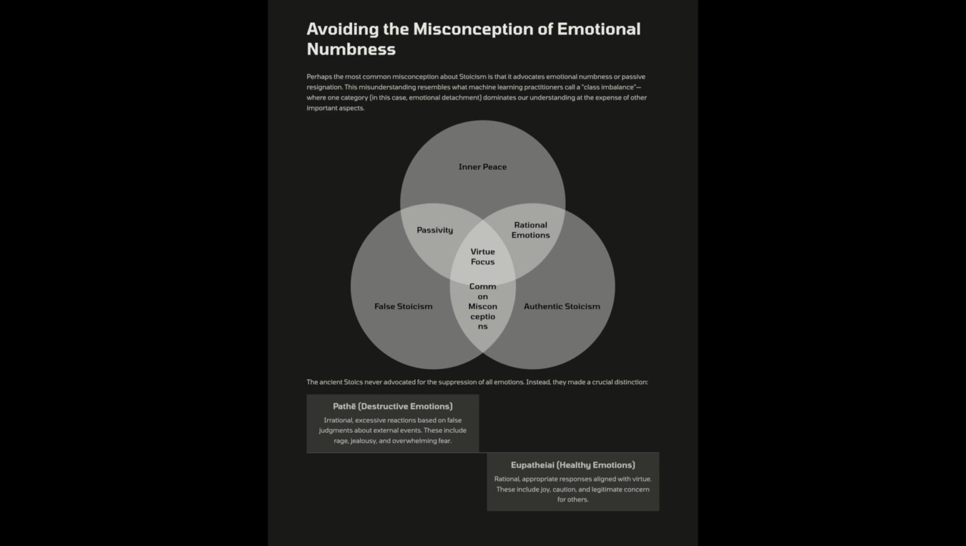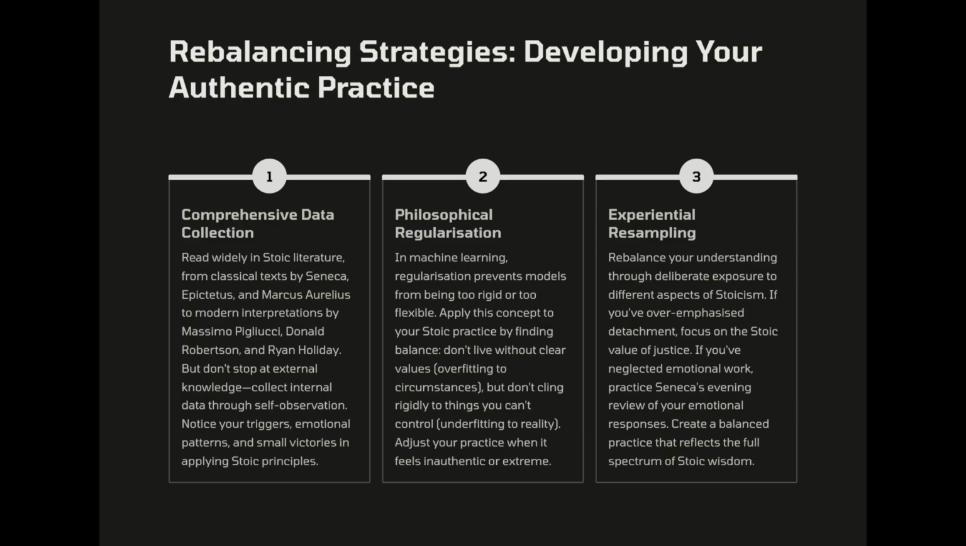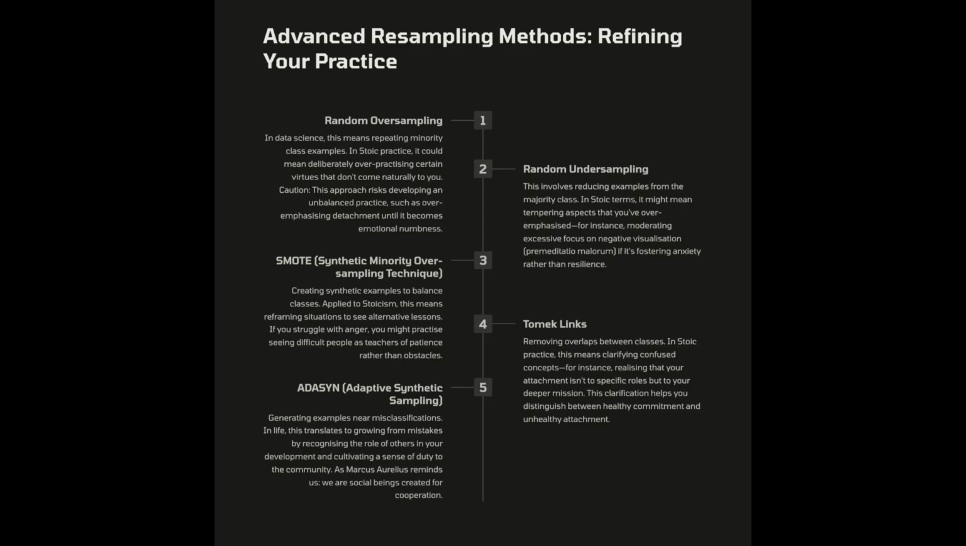In ML, class imbalance happens when one category dominates, making it harder to learn from the minority class. In life, if we suppress all emotions, we fail to distinguish between destructive emotions and eupatheiai, healthy emotions. So how do we restore balance? Strategies against class imbalance. 1. Data collection. Read Stoic texts, both classical and modern, but also collect inner data. Notice your triggers, patterns, and victories.